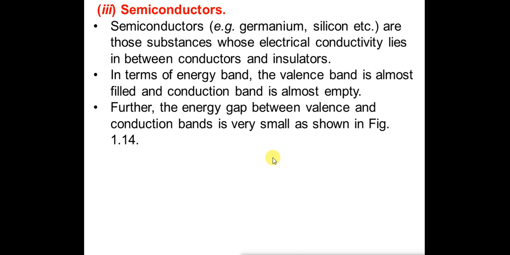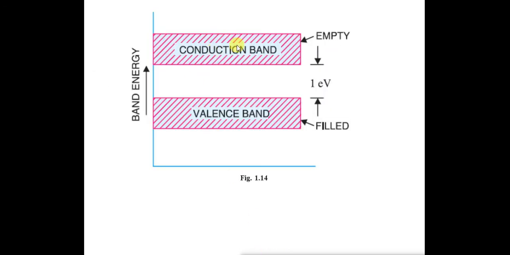This figure represents the energy band diagram of a semiconductor. The valence band is partially filled, the conduction band is empty. Partially filled means it has 4 electrons in the valence band. The forbidden energy gap is very small, approximately 1 electron volt. So this is the forbidden energy gap.